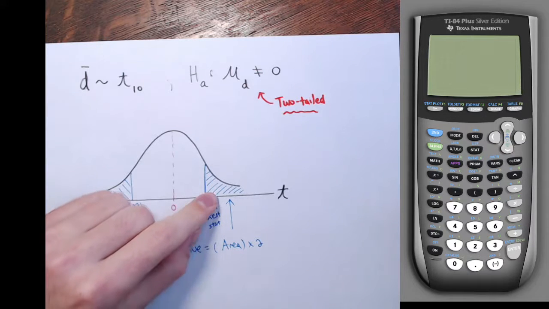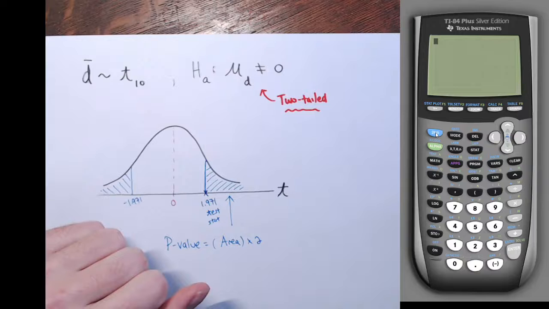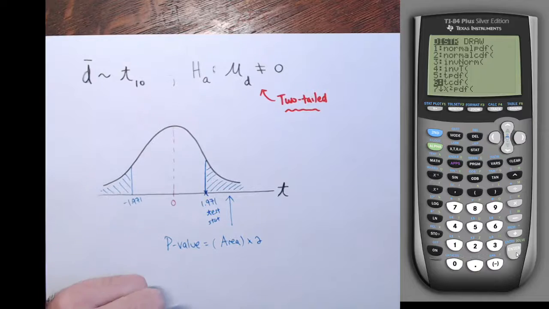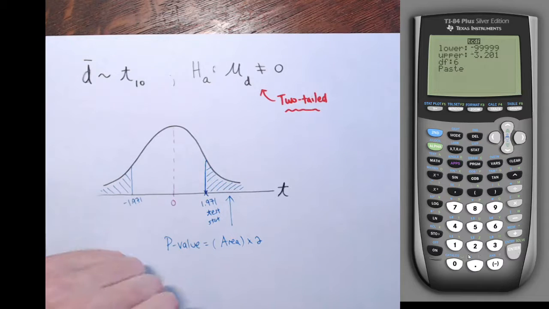So I'm going to find this area to the right on my calculator. This is the t distribution. Remember how to find the area under a t distribution: I go to the distributions feature and down to number 6, tcdf. If I'm finding this area to the right, the lower value is my test statistic, 1.971.